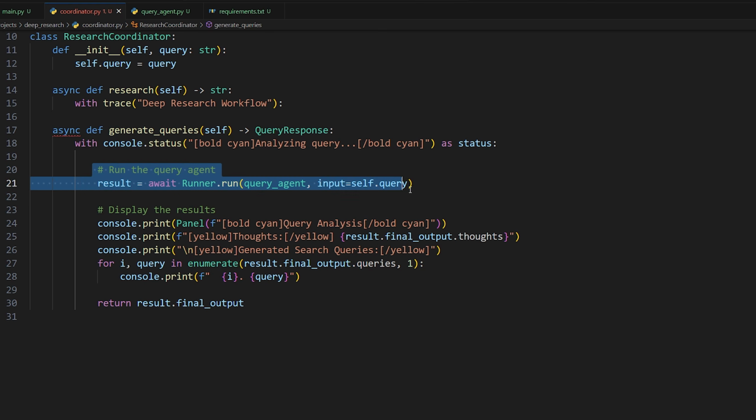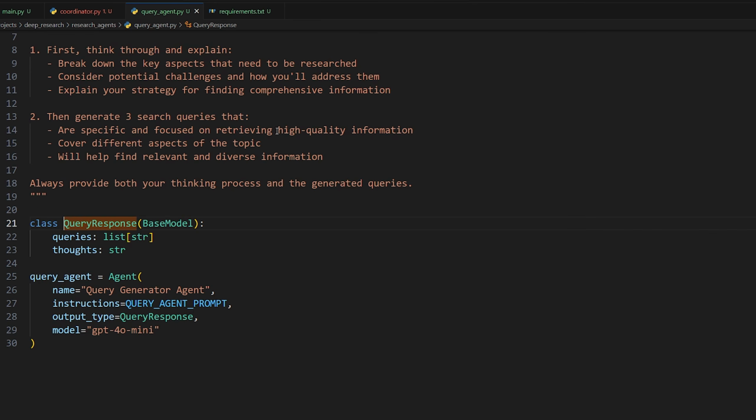So it's going to run our agent as we already had, and then after the agent returns its result, we're going to display the results for the user to see. We're going to print out in a panel, which you'll see what that looks like in a second, "Query Analysis", and then we're going to show the thoughts. This will just show the thoughts from our query response.